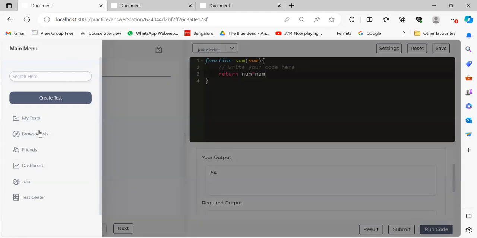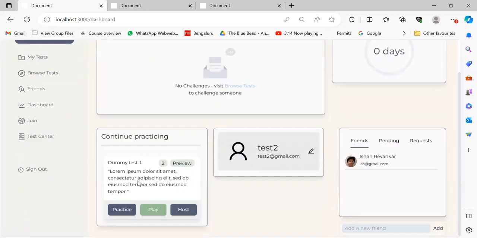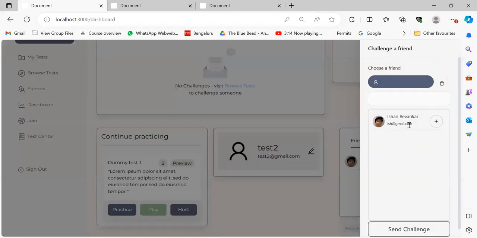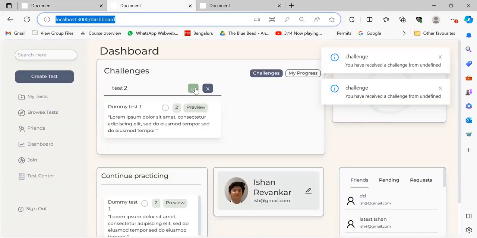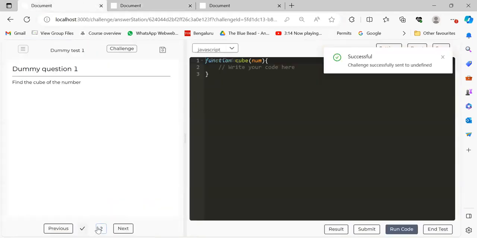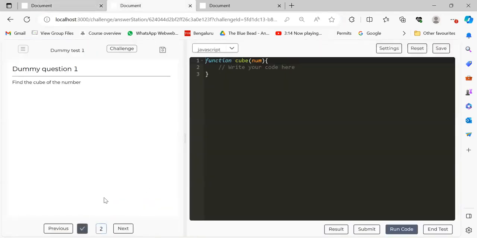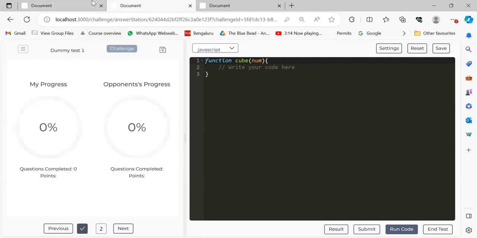Coming to the second game mode, if I want to challenge my friend to this particular dummy test, I can send a challenge request to a friend, and it will show up here. And both users have now entered a live game connected to each other by Socket.IO WebSockets. So we can track each other's progress.